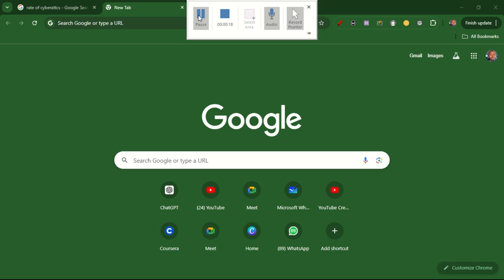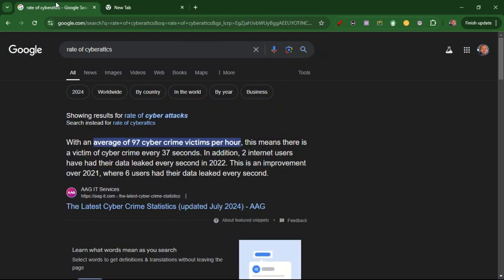We all know that at one point or another we downloaded some malicious software unknowingly, and let me quickly show you something. If you look at this statistic, you're going to see that with an average of 97 cybercrime victims per hour, someone becomes a victim of cybercrime every 37 seconds. In addition, 2 internet users have had their data leaked every second in 2022.